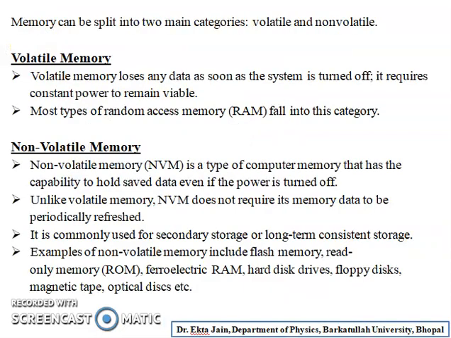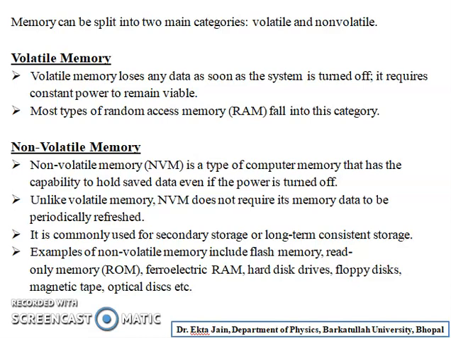So, let's start. The memory can be split into two main categories, volatile and non-volatile. Volatile memory. What is volatile memory? Volatile memory loses any data as soon as the system is turned off. Means it requires constant power to remain viable. Most types of random access memory fall into this category.